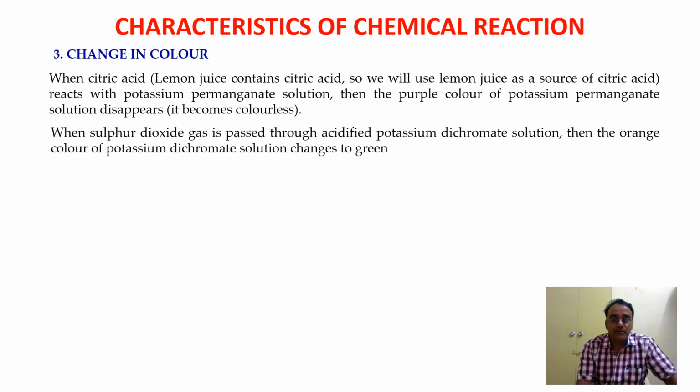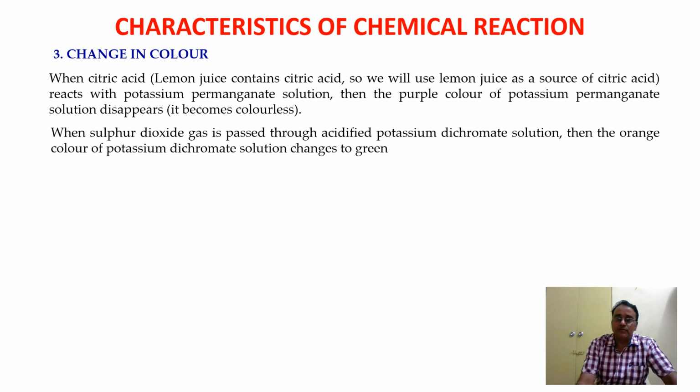Okay, so we'll move toward another example. When sulfur dioxide gas is passed through acidified potassium dichromate solution, then the orange color of potassium dichromate solution changes to green color. So we conclude that the chemical reaction between sulfur dioxide gas and acidified potassium dichromate solution is characterized by a change in color from orange to green.